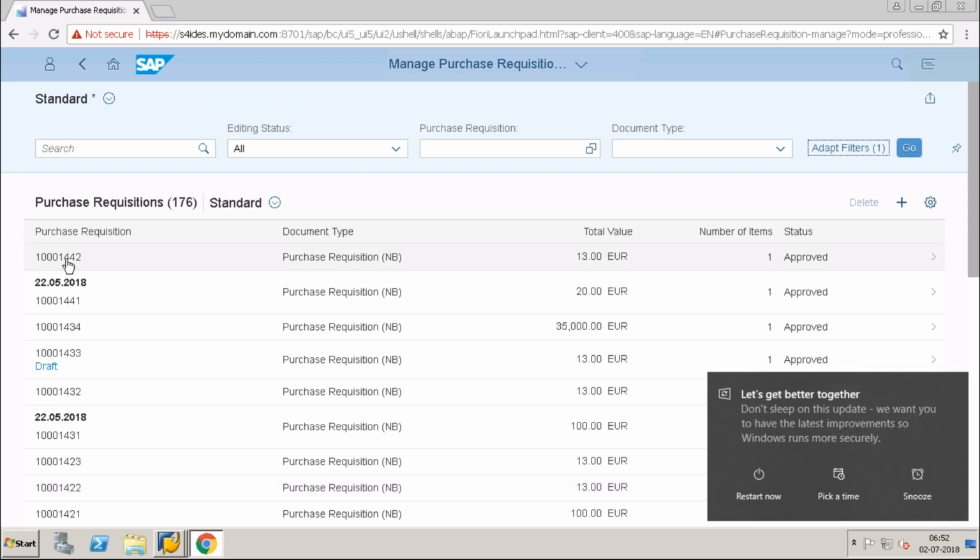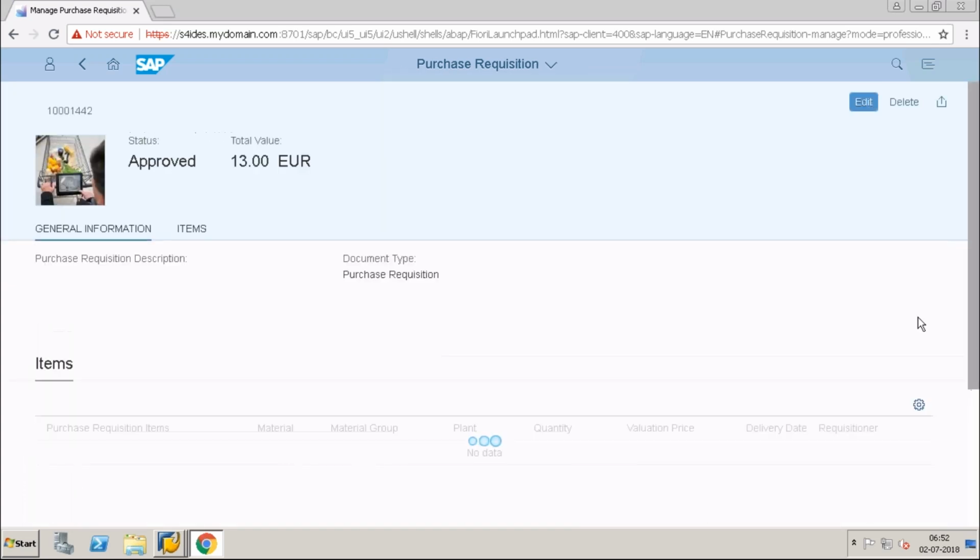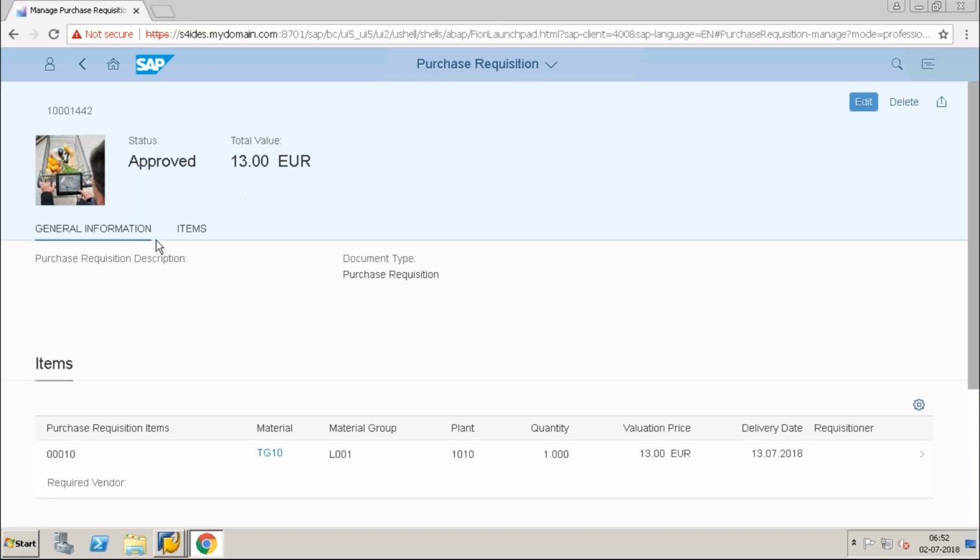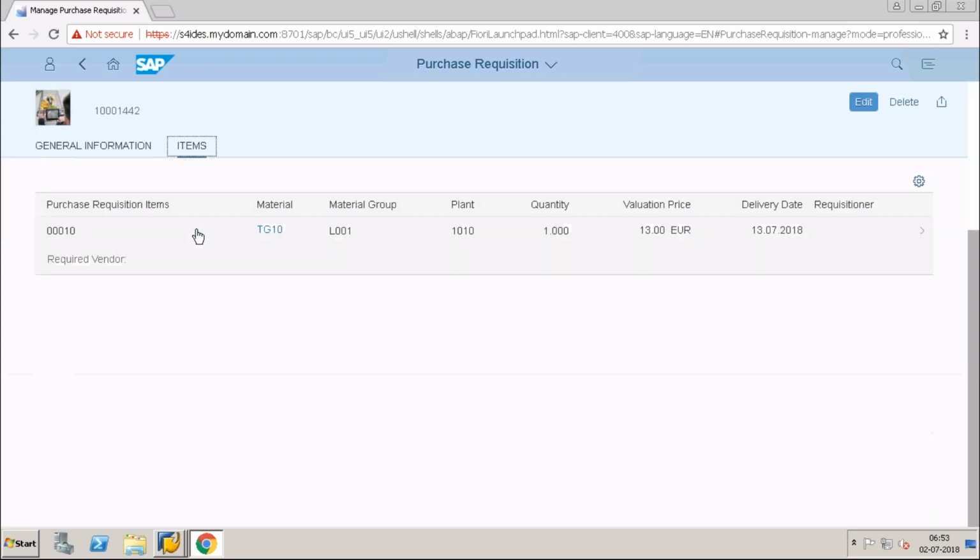Okay, I will take this purchase requisition. Here I normally get the purchase requisition general information, the document type and items. I can find the items here. This is my purchase requisition and this is my material.